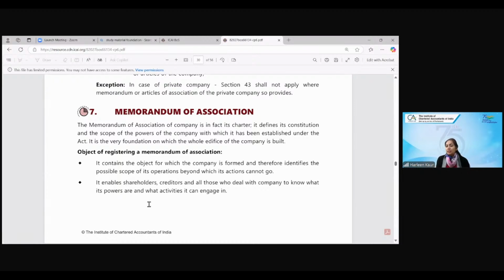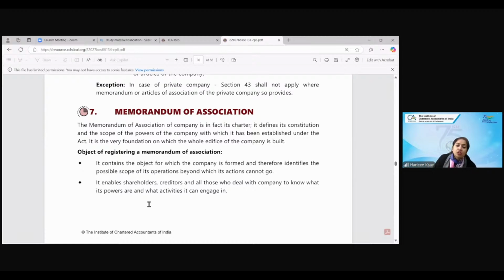Mr. Ankit comes to meet ABC Limited and says that I have nice different merchandise cloth, and will your company like to purchase it? Since you are a company doing business, why don't you purchase my cloth? Now, is it the object of the company to buy and sell cloth, or is it only buying and selling shoes? It is only buying and selling shoes. Is the company bound to buy this cloth? Is it within the object clause to buy this cloth? Law says no, it is not, because it is clearly written in the memorandum that we are in sale and purchase of shoes.